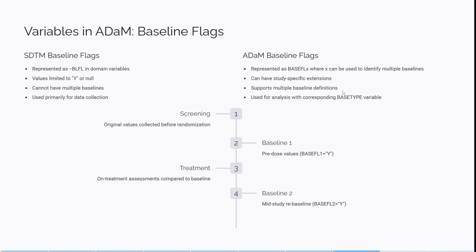For example, one subject has double-blinded and then goes to open label, so there should be two different baselines there. At that time you have to populate the base type, to show which baseline you have considered for the analysis purpose. So here is the pattern: screening, original values collected before randomization; then baseline 1, pre-dose values; then treatment, on-treatment assessment compared to baseline; and baseline 2, mid-study pre-baseline flag.